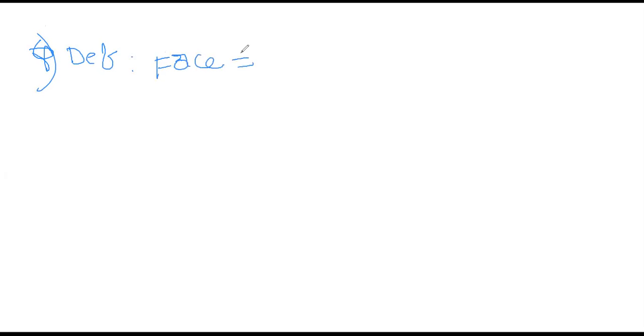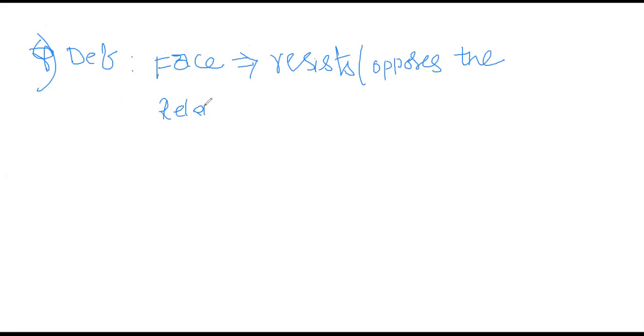A force which resists or opposes the relative motion between two surfaces.